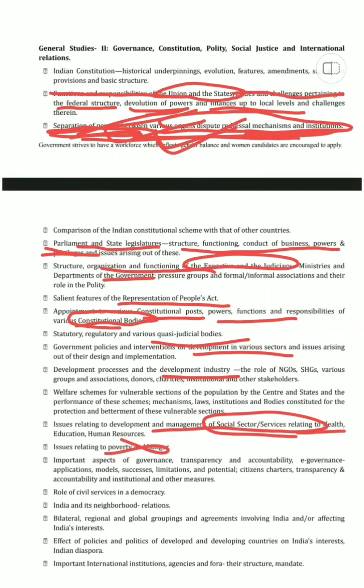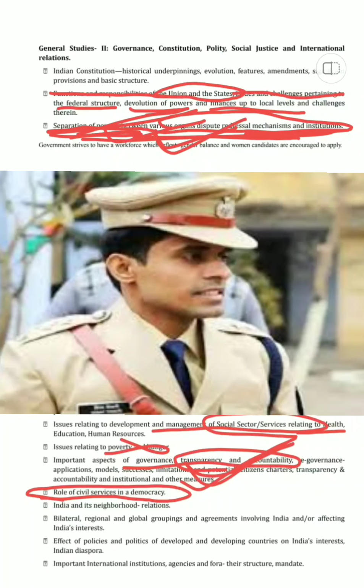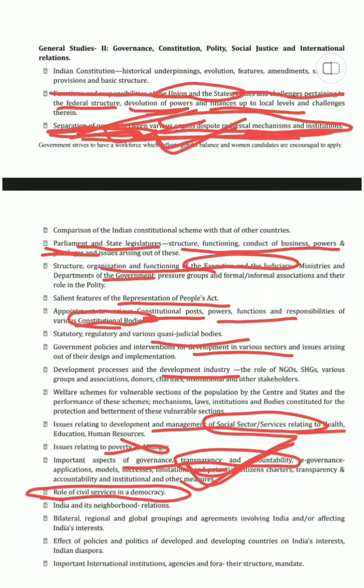Then poverty and hunger is not important for this case. And then important aspects of governance, transparency and accountability. Had the Maharashtra government had their transparency, their accountability, things would have been different. So this is very important in this case. If we see the role of civil services in a democracy, how that IPS came up, and then they took into account what has to be done, what not has to be done. So until here it's very, very important.